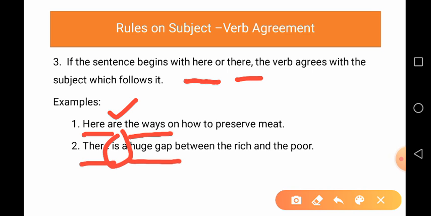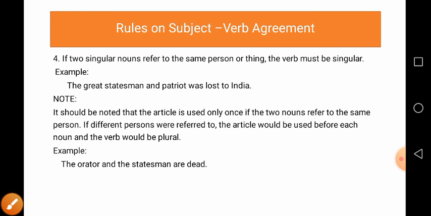So if the sentence begins with here or there, the verb agrees with its subject which follows after the verb. If the subject is singular, then the verb is singular, and if the subject is plural, then the verb is plural.